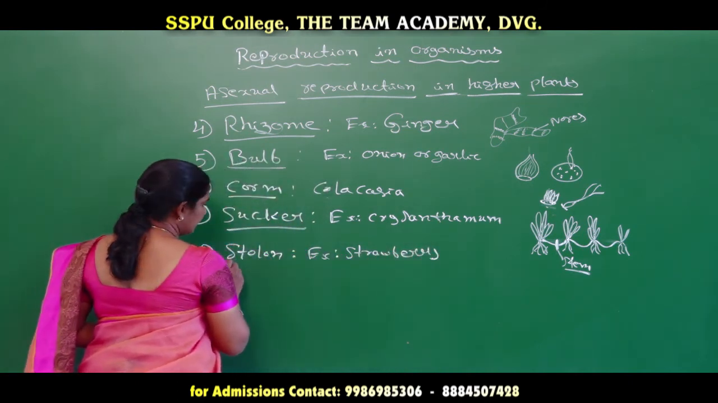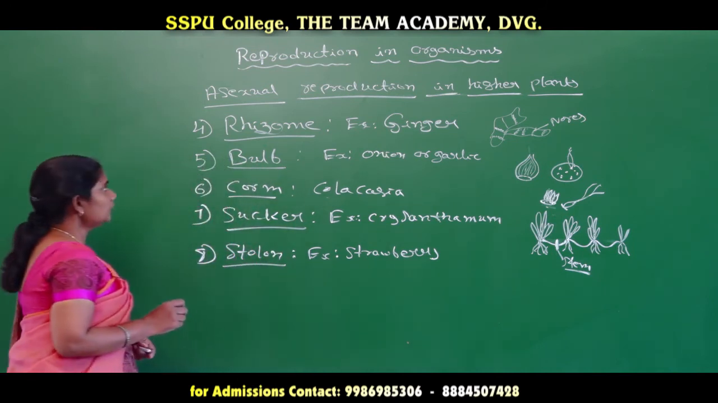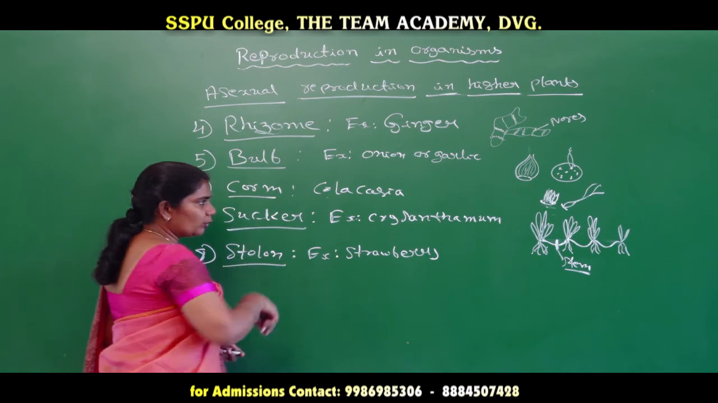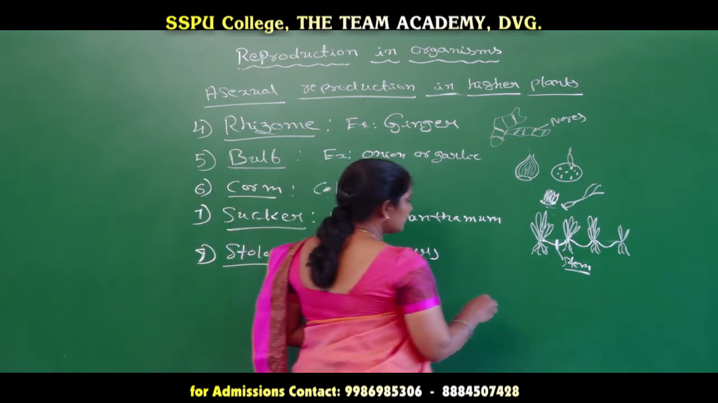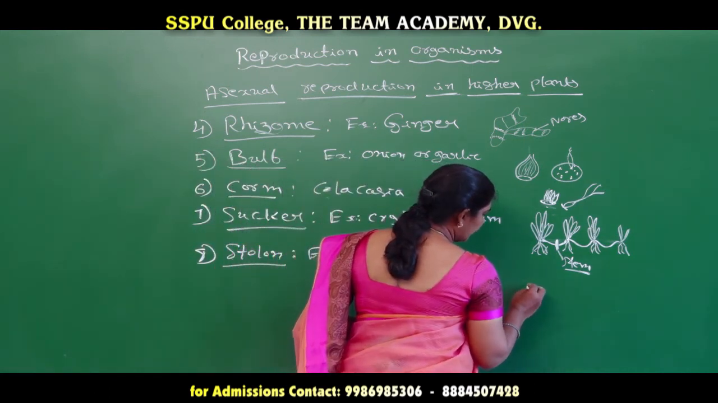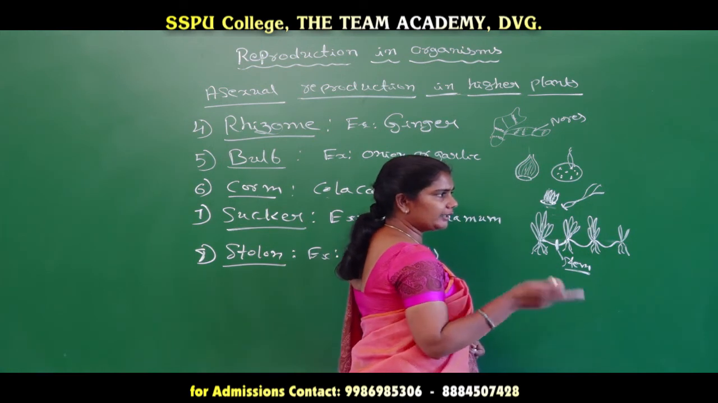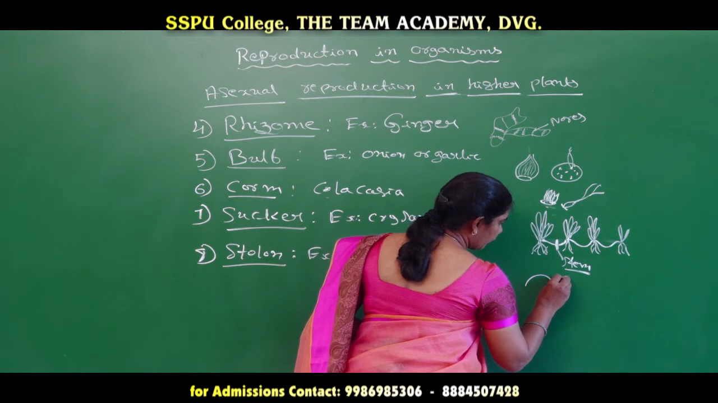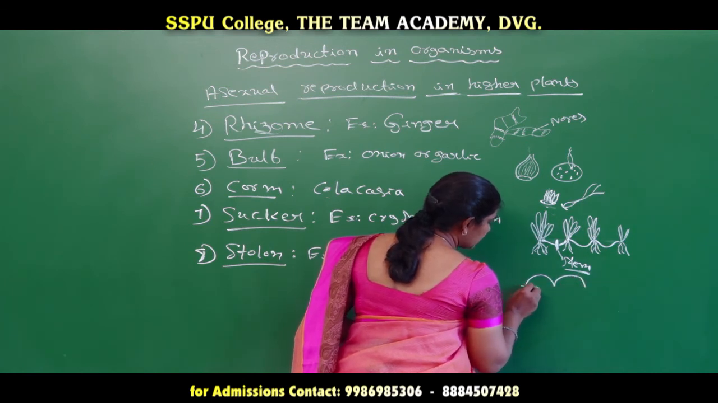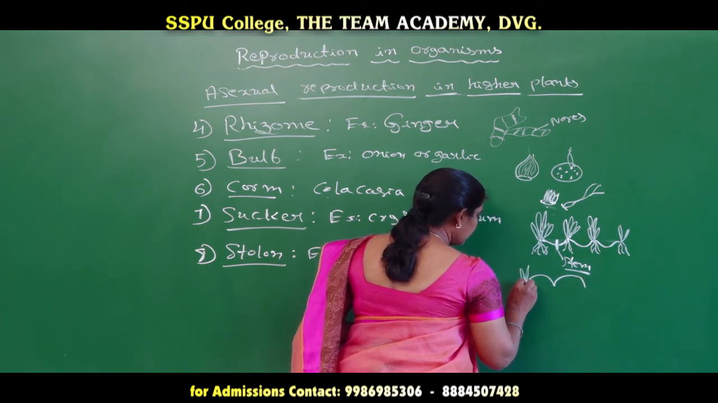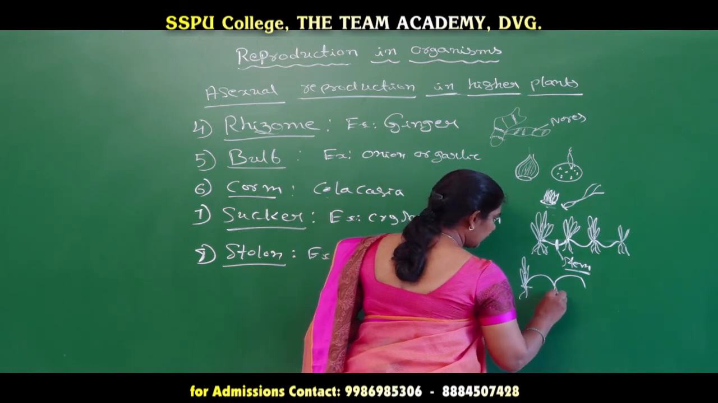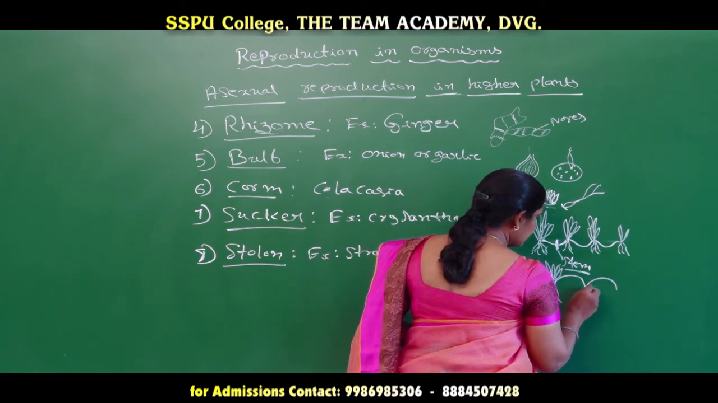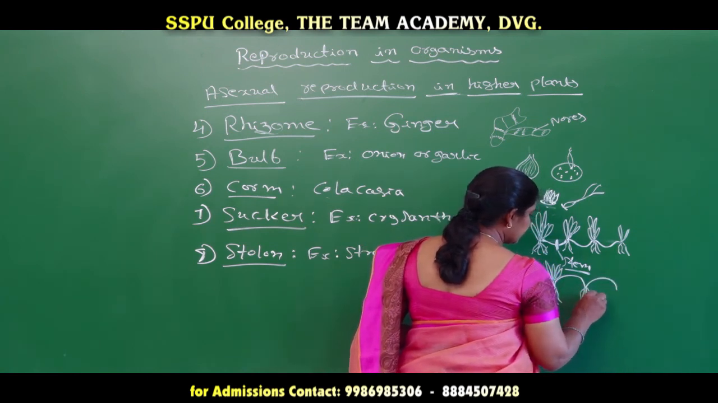The next method of the stem is nothing but stolon, which is considered as one of the stems which is present above the soil, in the form that means it is going to bend in the form of a bow. That means the internode is going to bend in the form of a bow on the surface of the soil, and at the nodal region we can see the formation of the roots and the stem like this.